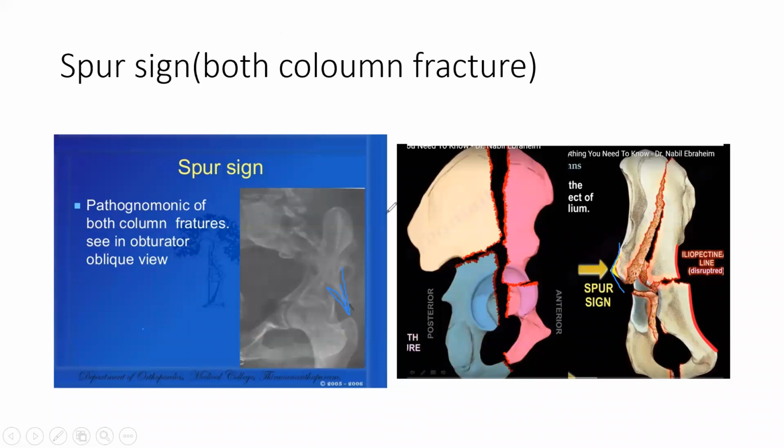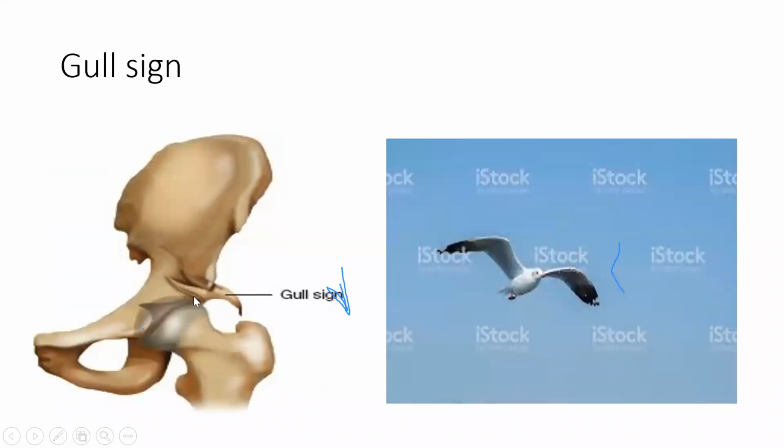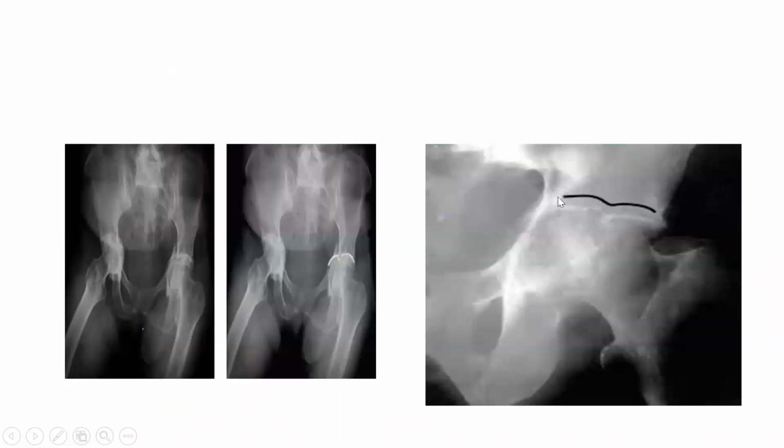Then the next is the seagull sign. If there's a fracture of the acetabulum, this is the acetabulum, this is superior, and this is posterior. So postero-superiorly, if there's any problem, you can find this gull sign. If you have ever drawn mountains and rivers in your childhood, you will find this seagull. The gull sign is also found in acetabulum fractures. So spur and gull sign. You can remember seagull spur in the acetabulum, so it will be easy for you. This is the seagull sign.